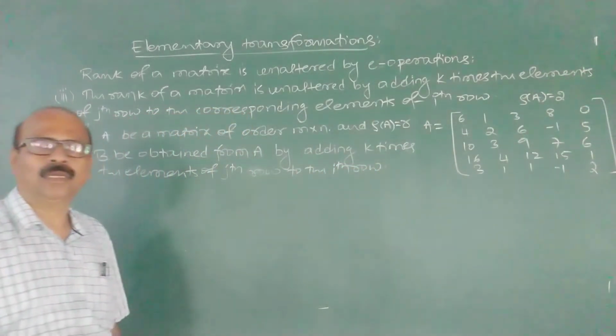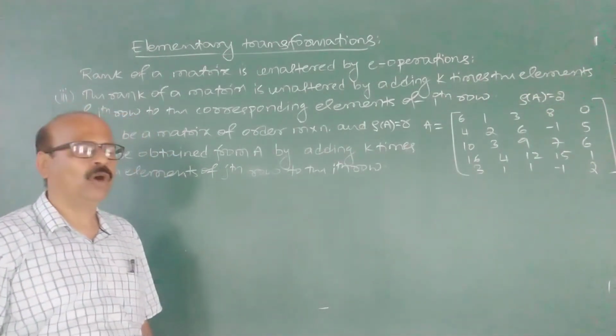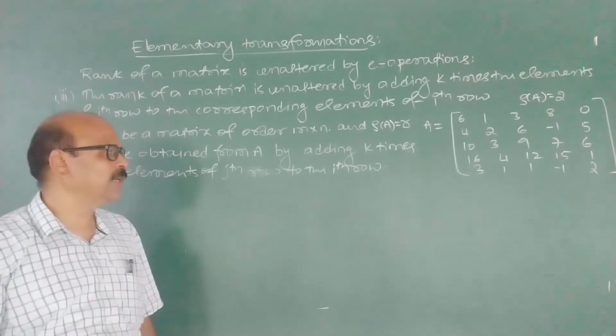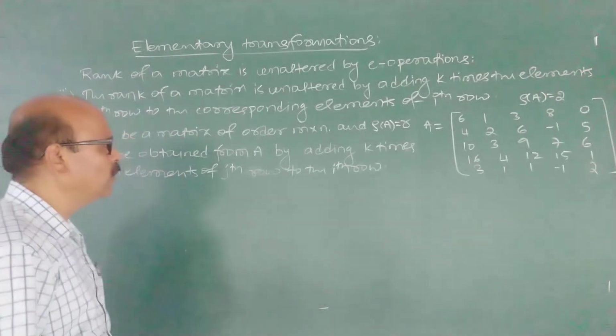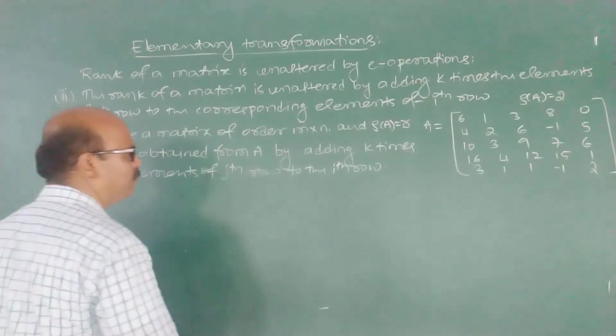That means all the elements of jth row of A are multiplied by k and are added to the corresponding elements of ith row. Now we prove that rank of B is same as rank of A.